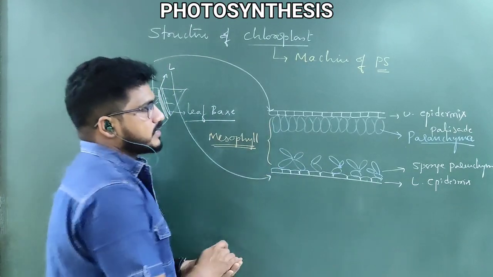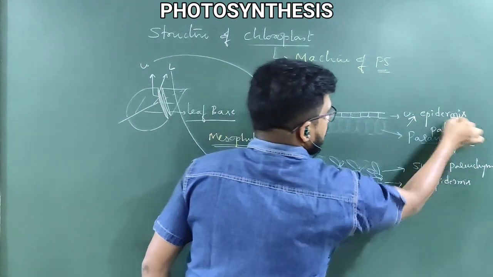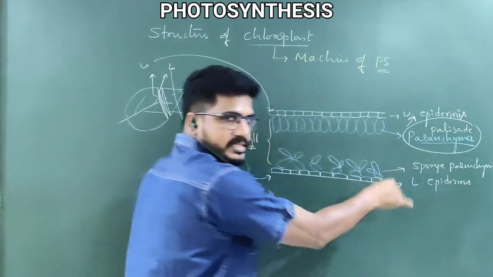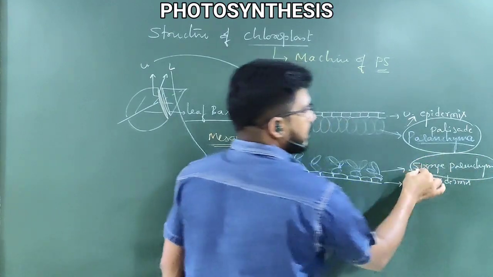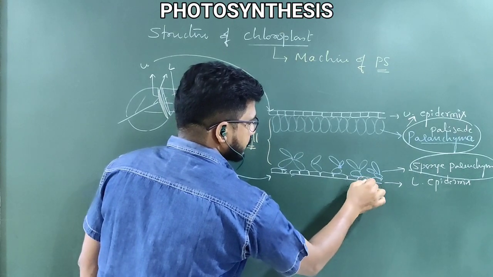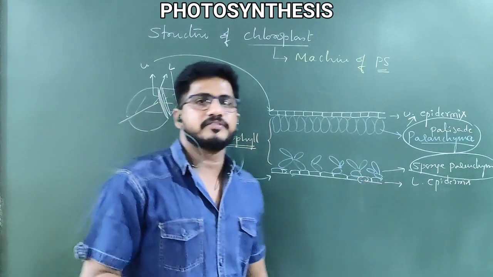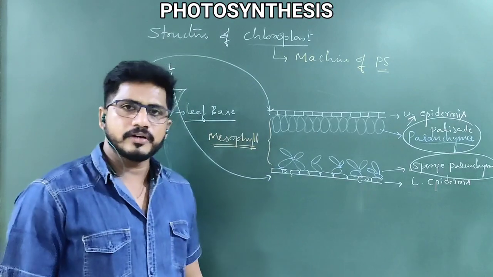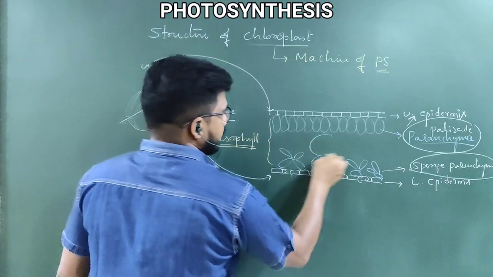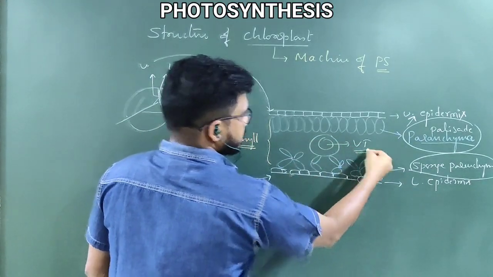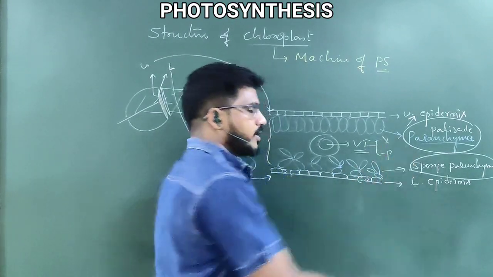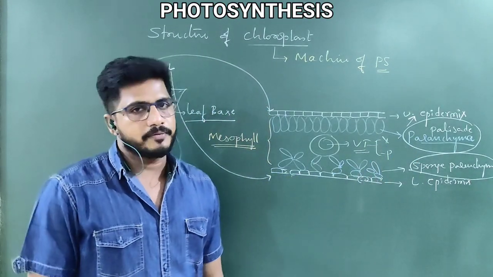The parenchyma present near the upper epidermis is called palisade parenchyma. The parenchyma present on the lower epidermis side is called sponge parenchyma. Of course, the lower epidermis has stomata, nothing but air gaps. This is how we will learn in the morphology of the leaf, in anatomy and morphology time. In the center, vascular tissue is also present. Vascular tissue is what? Xylem and phloem that help in the conduction of water and food.